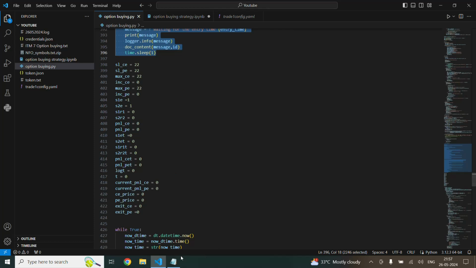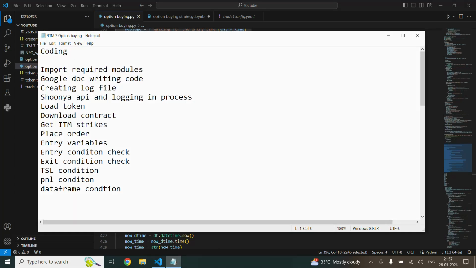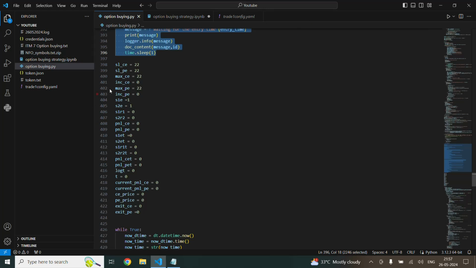See here, till that we have created the imports, Google Docs writing, creating the log file, the Shoonya API and login process, and load token. Now this is going to have the entry variables. These entry variables we can use to check the conditions.